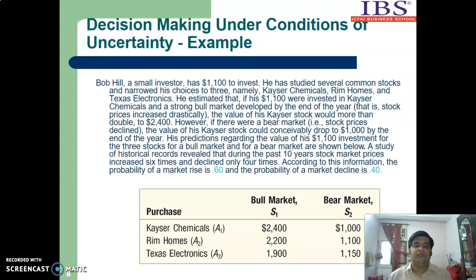To start with, this is a small stock market problem which says that there are three stocks: Kaiser Chemicals, Rim Homes and Texas Electronics, which the investor can purchase, and there can be two states of nature, that is bullish market and bearish market. So three acts and two states of nature. This is a payoff table of three acts and two states of nature. States of nature we are representing by S1 and S2.